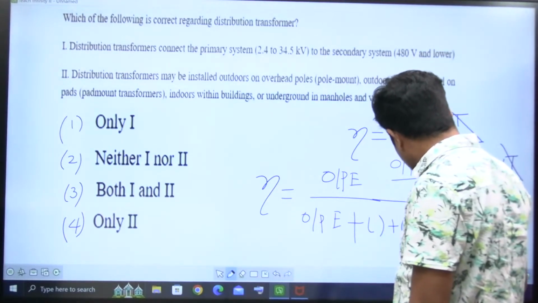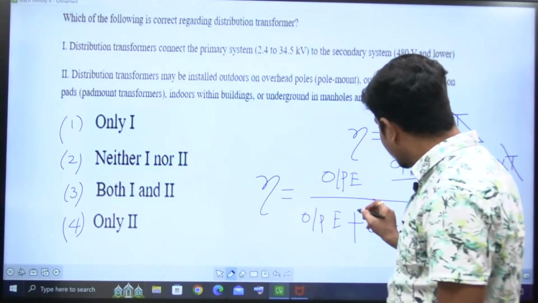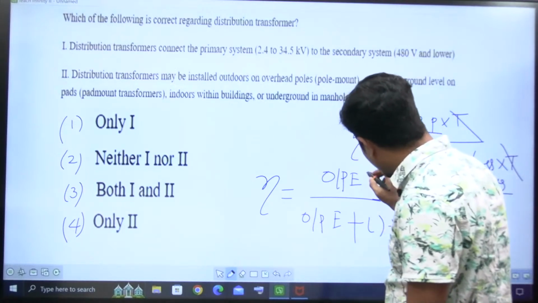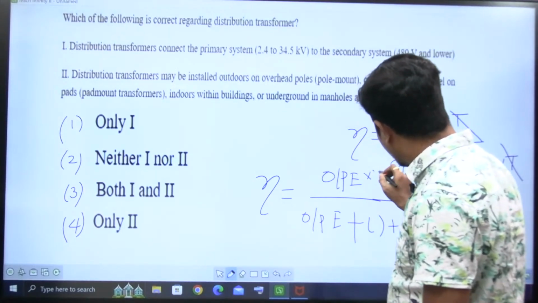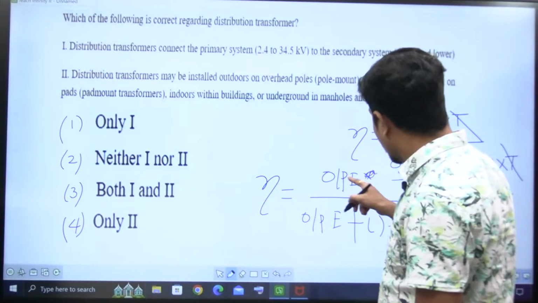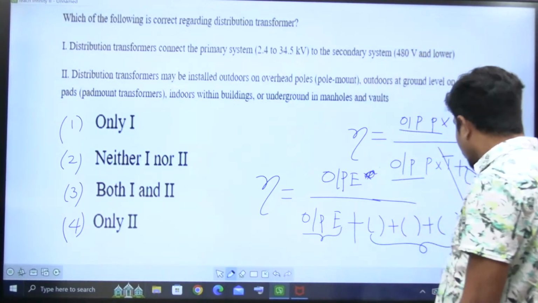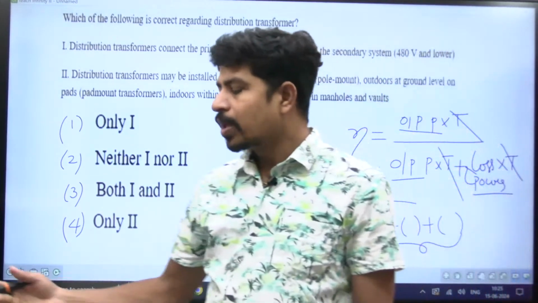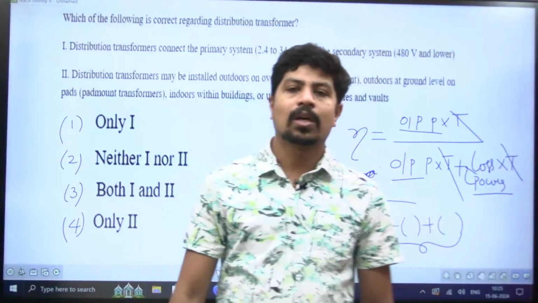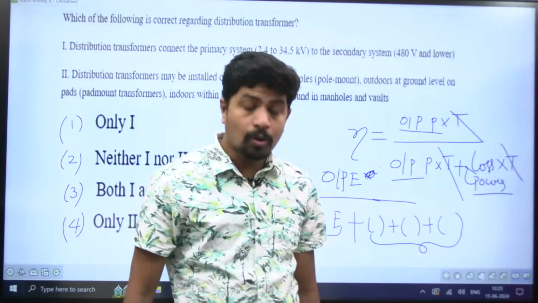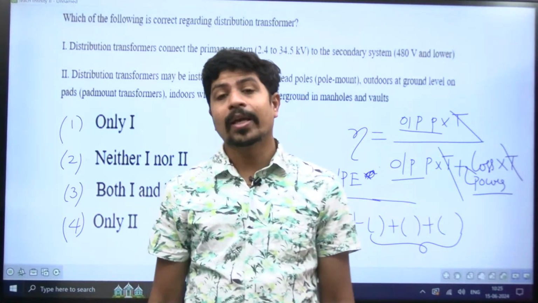So all that summation you have to take. Suppose for output energy you are taking 24 hours. For energy, you can put power into 24, but here you can't put into 24. The 24 will not come in the output formula. Therefore you have to find output energy by input energy.